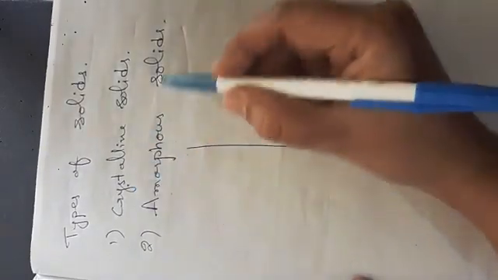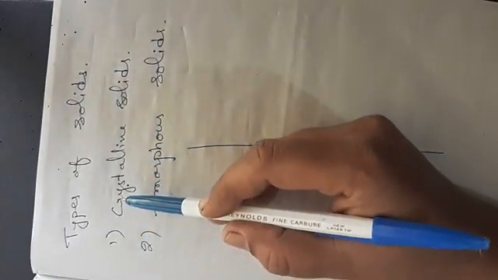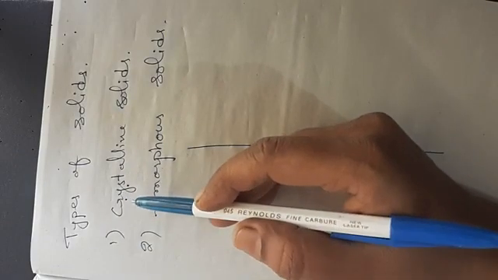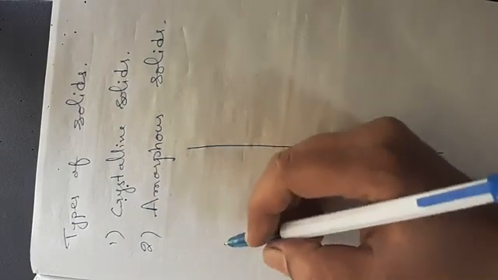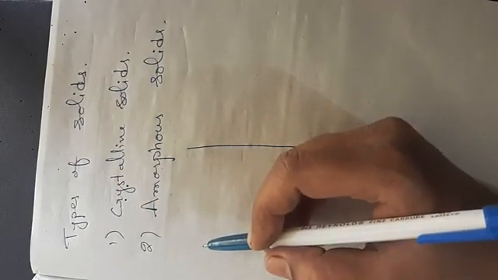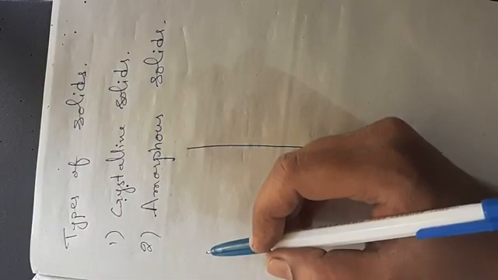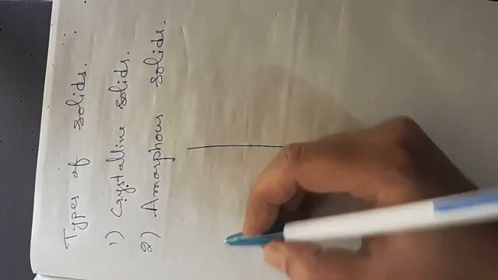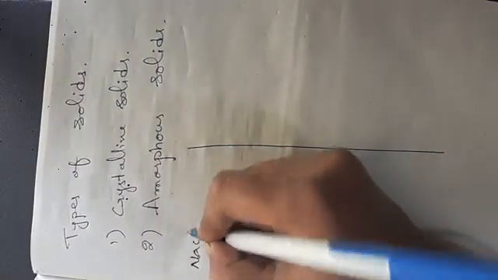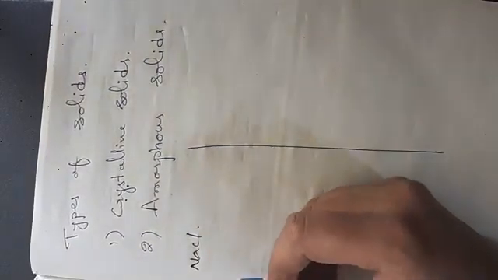So first of all, what are crystalline solids and what are amorphous solids? Crystalline solids are those in which the atoms and ions are arranged in a regular repeated geometrical pattern, closely packed together by the intermolecular forces. For example, sodium chloride, in which sodium and chloride atoms are arranged in a regular repeated geometrical pattern.